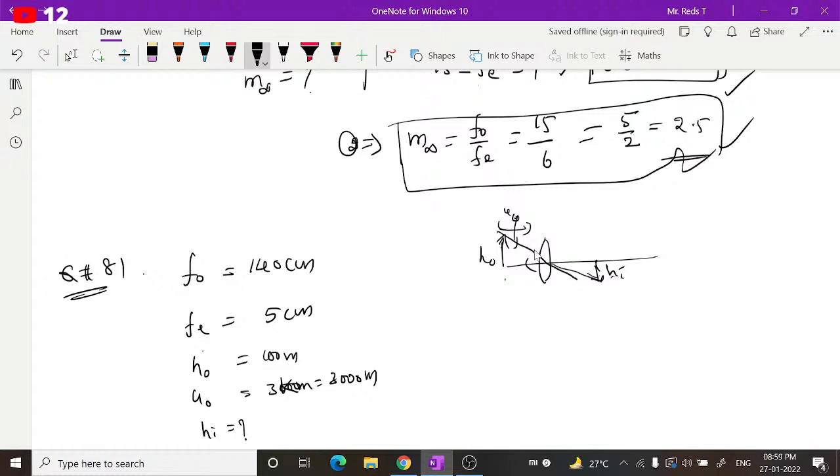We know that magnification m is equal to angle subtended by image by angle subtended by object, beta by alpha. That is one way. The other way, only for a single lens, if you consider magnification, magnification is equal to what? You can consider here.